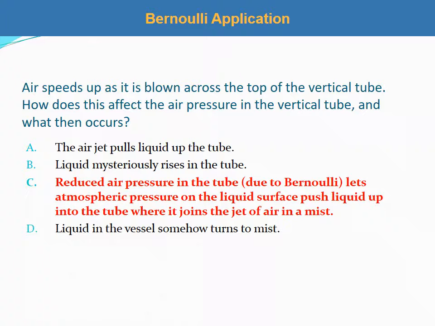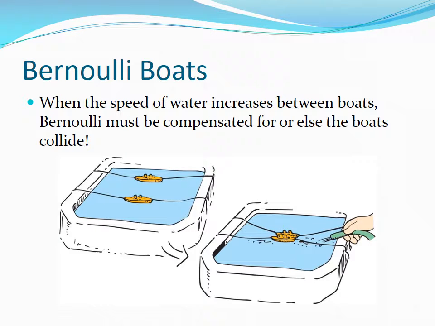Answer is C. Reduced air pressure in the tube due to Bernoulli lets atmospheric pressure on the liquid surface push liquid up into the tube where it joins the jet of air in a mist. When the speed of water increases between boats, Bernoulli must be compensated for, or else the boats collide.